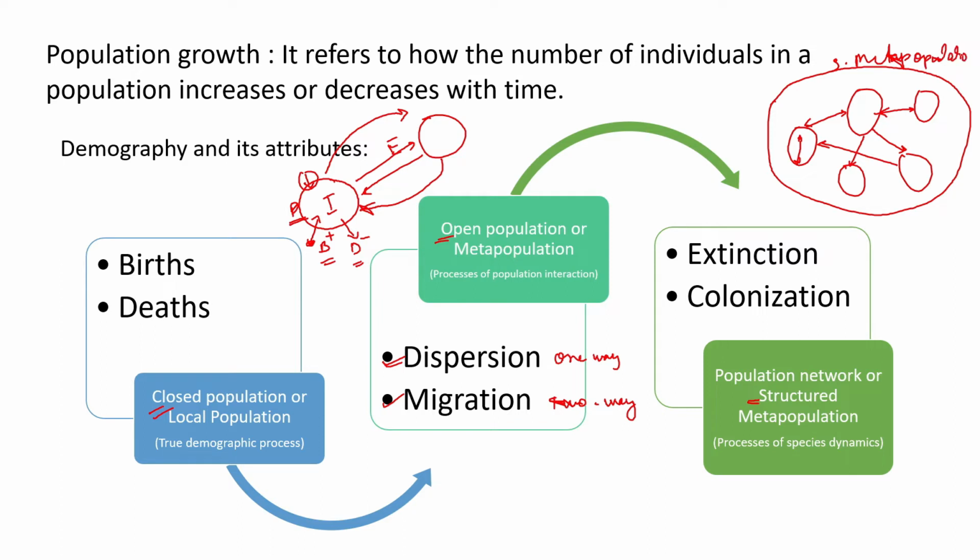So this is what metapopulation is all about. Metapopulation refers to multiple patches of individuals of the same species which are interacting with each other, and they are subjected to extinction and colonization. Individuals might travel from this region and colonize that region, and individuals from this region might go extinct in the sense that they might leave that region for another region. That might be subject to resource availability, competition, or any other kind of biotic interaction in the community or with the available resources.